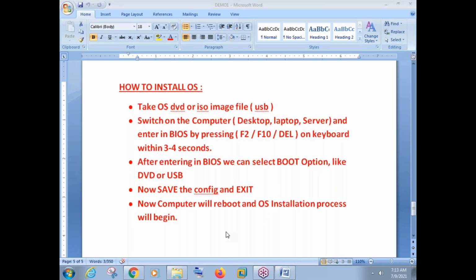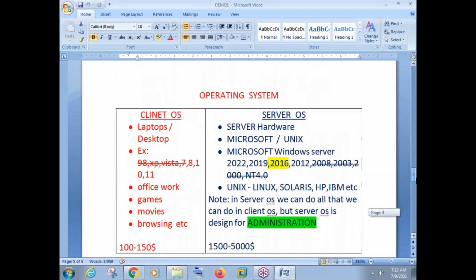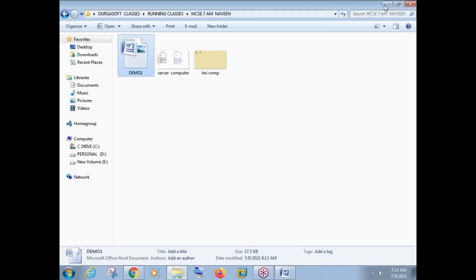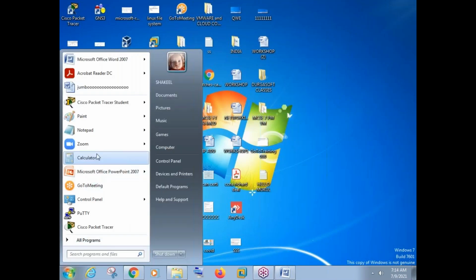This is your installation. This is what we have discussed, and this is what we do when we do the installation. Okay. Now, to do practicals, to do MCSE practicals, we should have minimum 2 computers. We need minimum 2 computers to do MCSE practicals. So can we get 2 computers? It's very difficult, like you have 2 computers in your home.